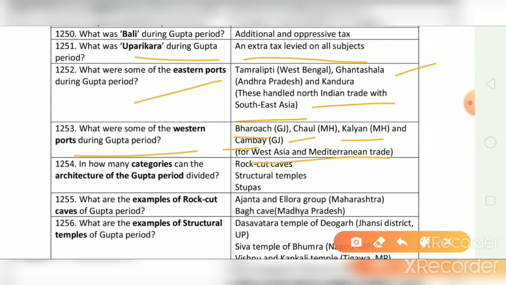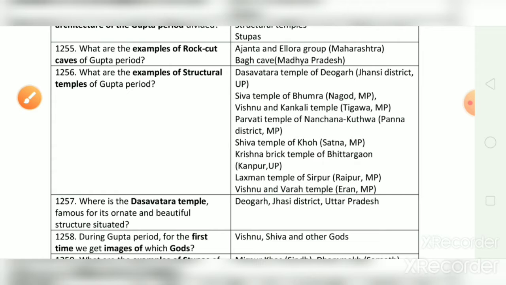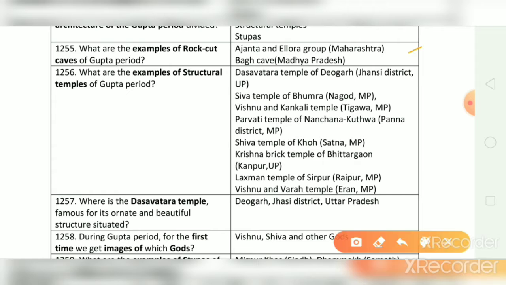In how many categories can the architecture of Gupta period be divided? And the correct answer is rock cut caves, structural temples, and stupas. What are the examples of rock cut caves of Gupta period? And the correct answer is Ajanta and Ellora group, which is in Maharashtra, and Bagh caves.